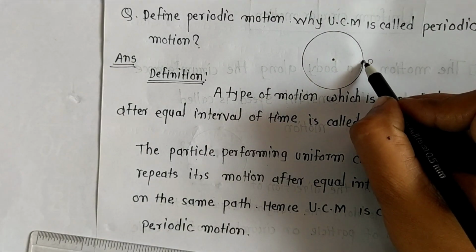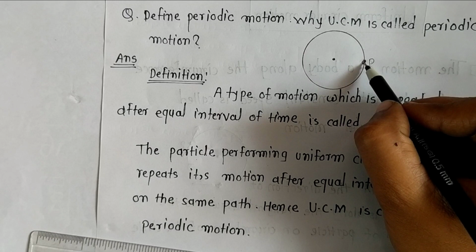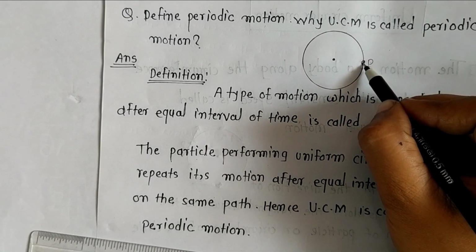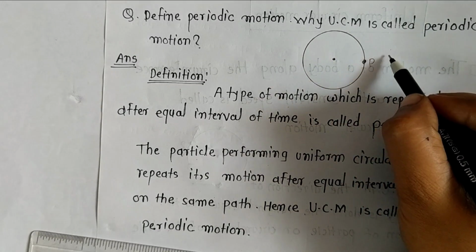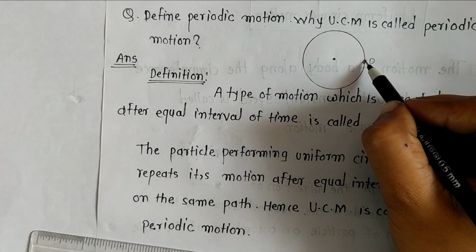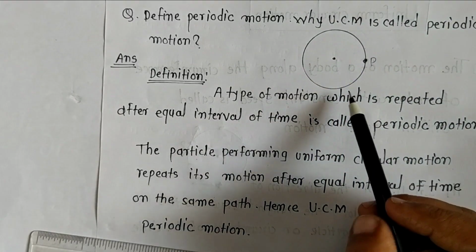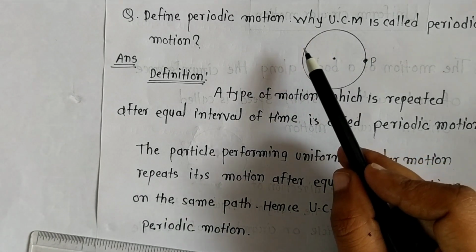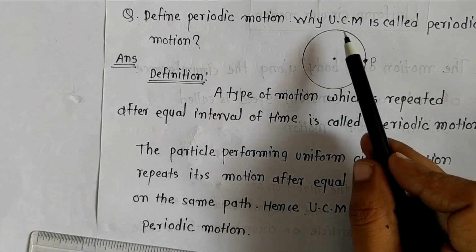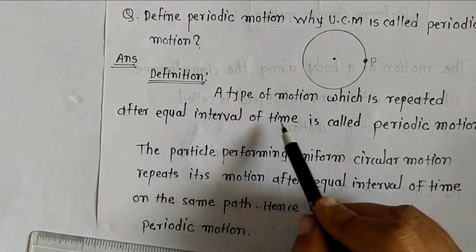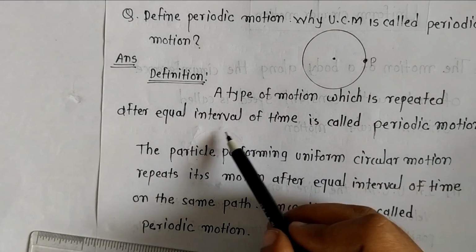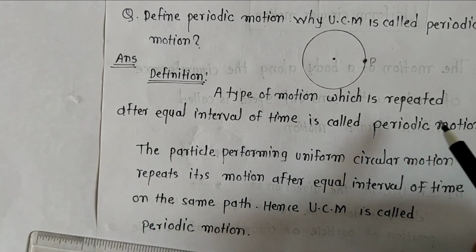Suppose this is particle P. It repeats its motion and comes back to its original point. In the first revolution it takes 1 second. In the second revolution it also takes 1 second. In the third revolution it also takes 1 second. So its motion is repeated and it requires an equal amount of time for each revolution. So this motion is periodic motion. A type of motion which is repeated after equal intervals of time is called periodic motion.